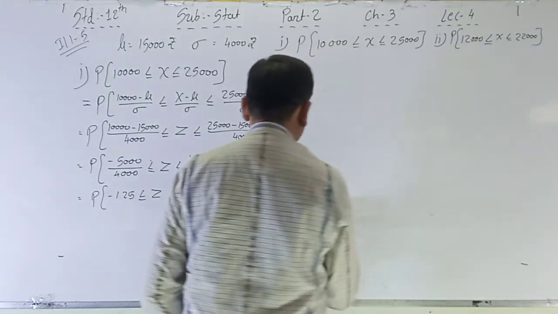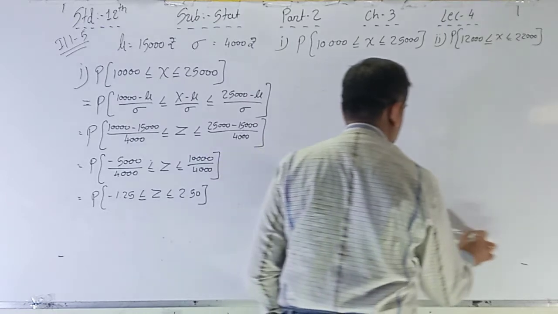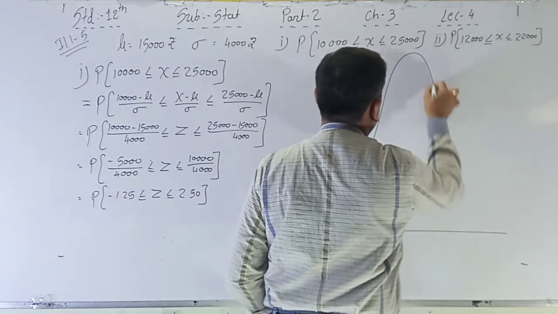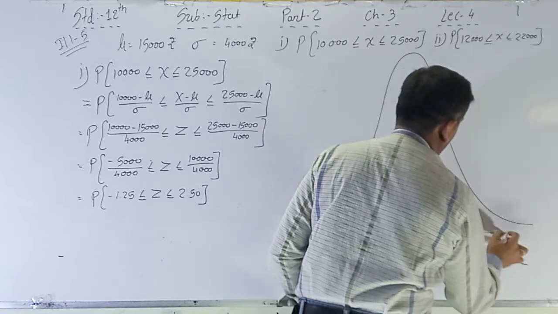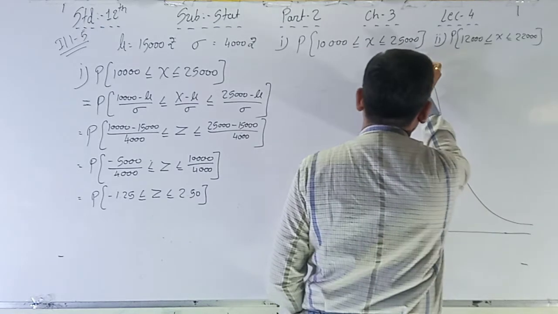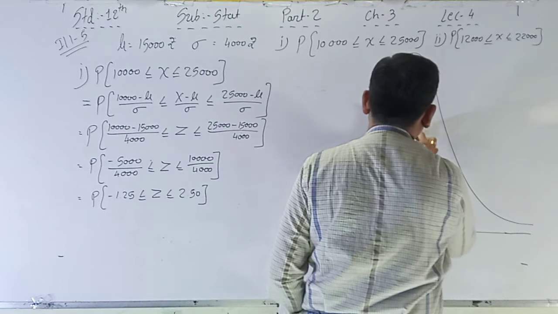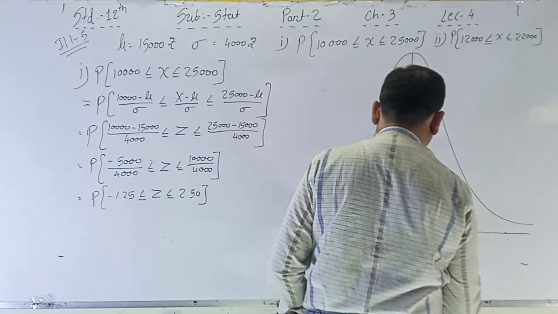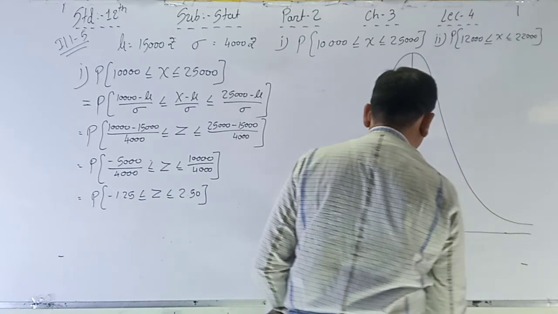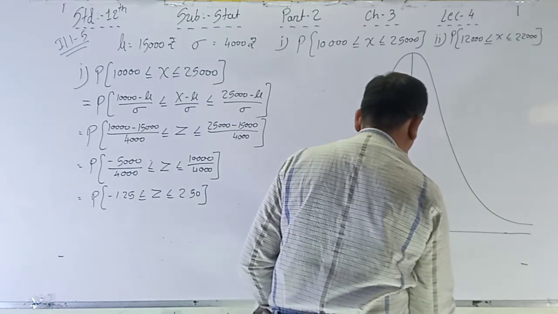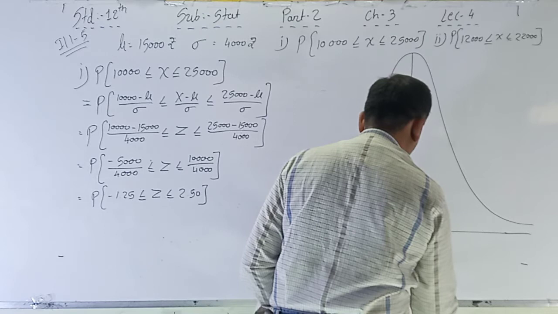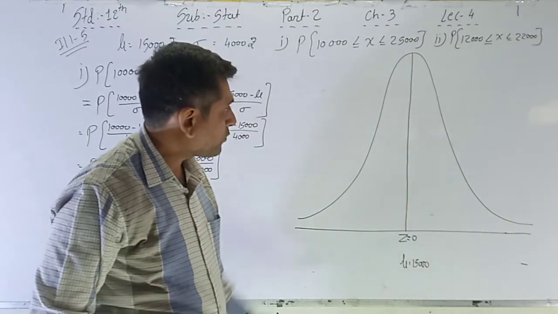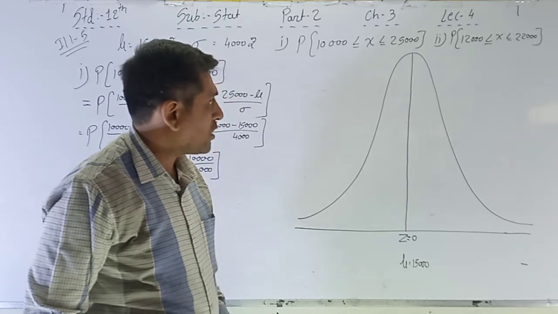So how's the diagram? Here Z is equal to 0 and the value of mu is equal to 15,000, always on the perpendicular, compulsory. So this is the diagram.